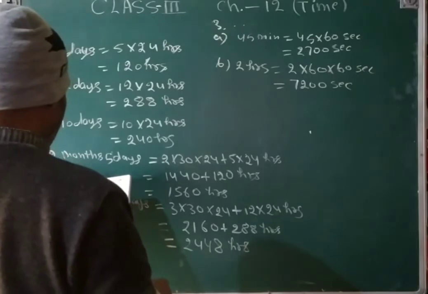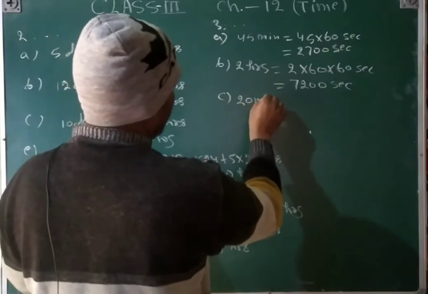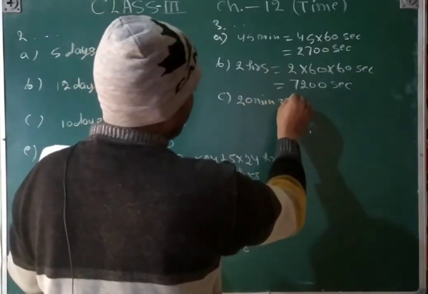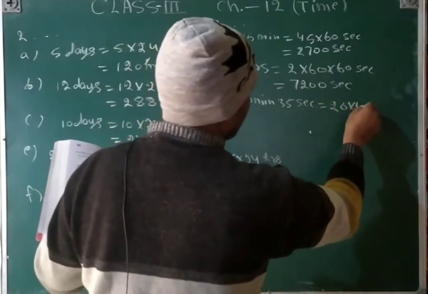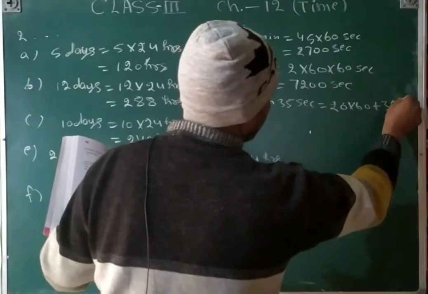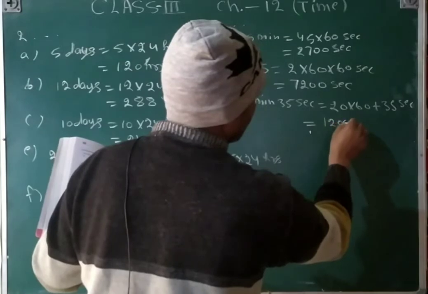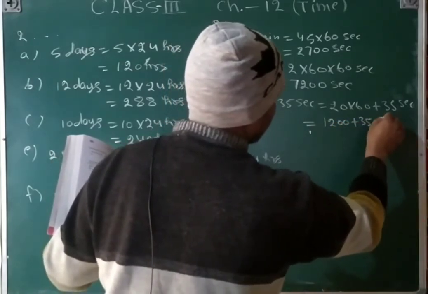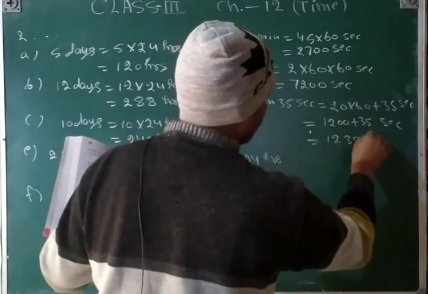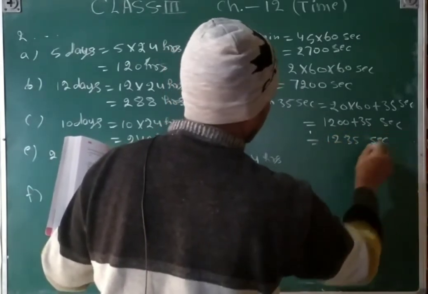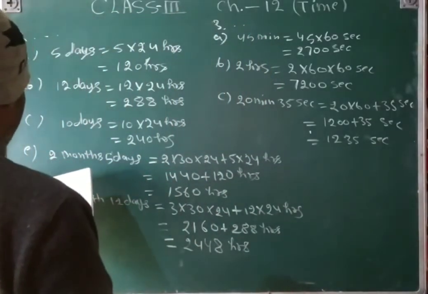And then 20 minutes 35 seconds, C part, 20 minutes 35 seconds, that is 20 into 60 plus 35 seconds. So that 6 2 ja 12 and then 00 plus 35 seconds. So that is 1235 seconds. And then D part is similar.